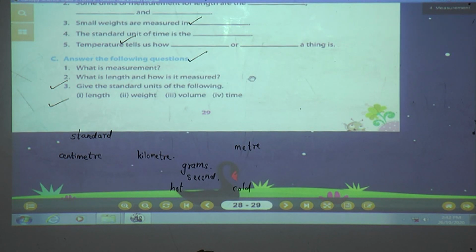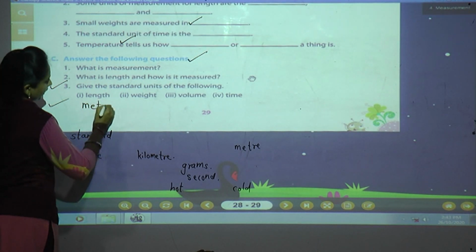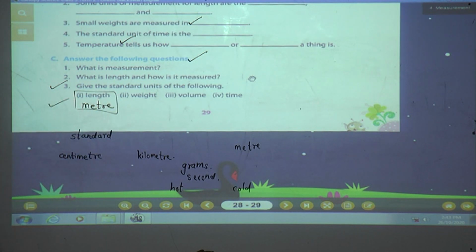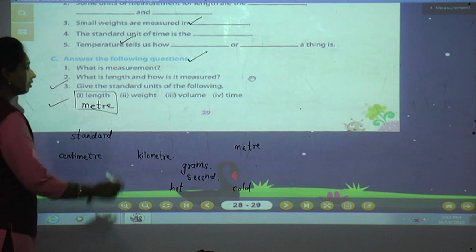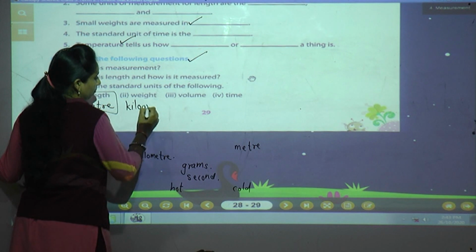Now see the third question. Give the standard units of the following. Very easy. What is the standard unit of length? Meter. This is very important. These standard units are important for this lesson. And the standard unit of weight is kilogram.